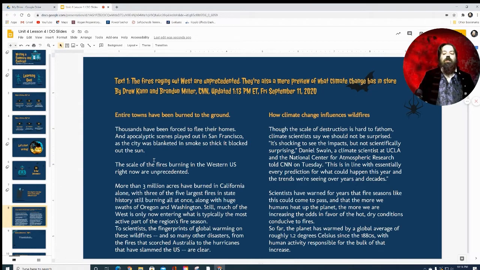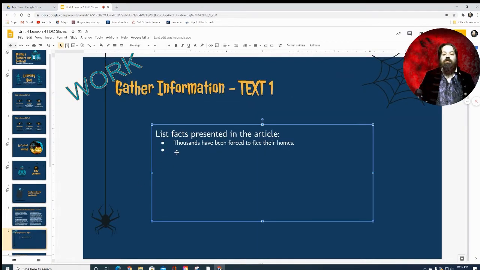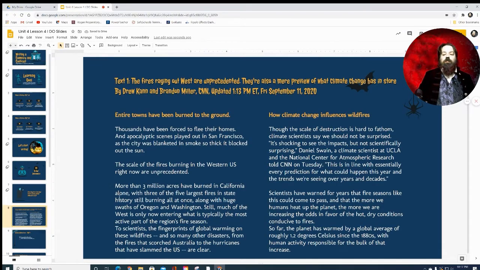The scale of the fires burning in the western U.S. right now are unprecedented. More than 3 million acres have burned in California alone. Wow, that's a lot. So we're going to go ahead and get that. It's a big piece of information. And back to the article.